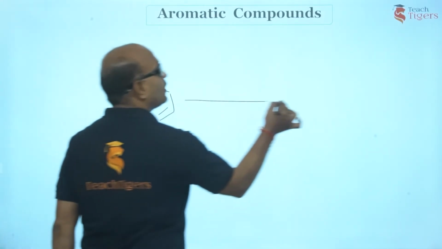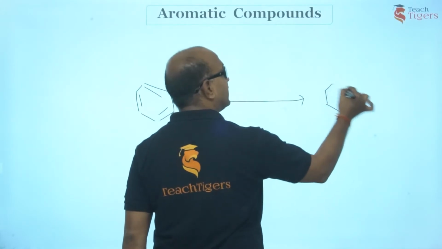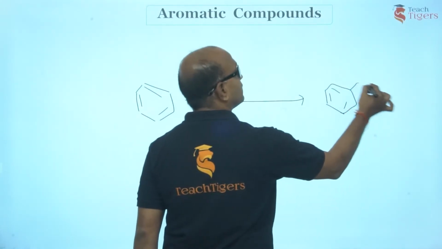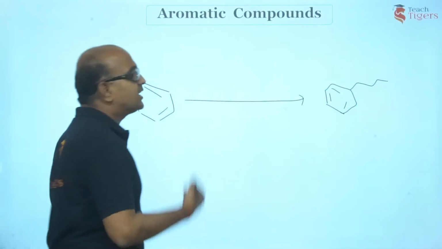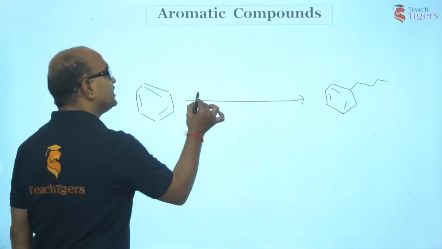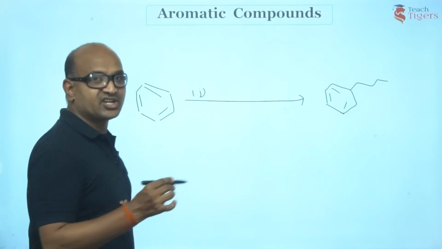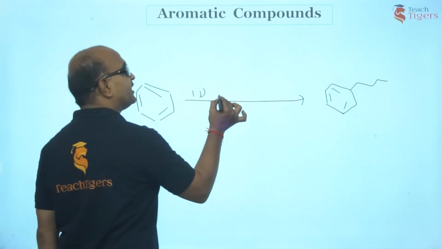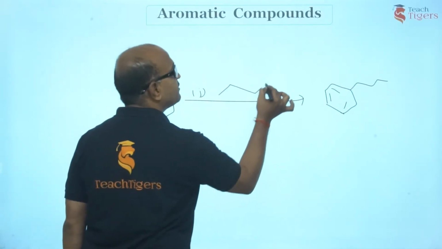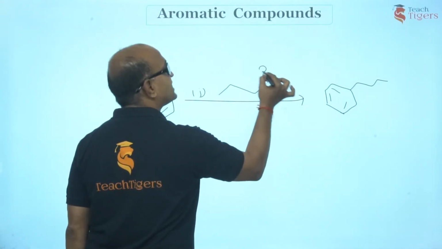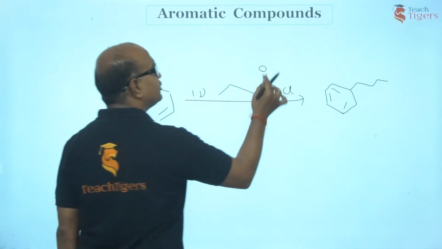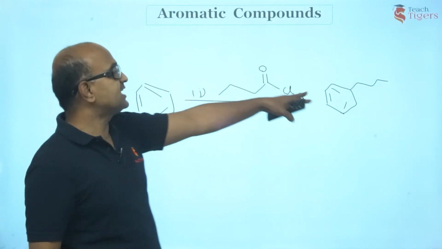Now I want n-butylbenzene. So I can't directly go for alkylation. Then what do I do, guys? I told you to perform acylation first. So I will take the acyl chloride, with 1, 2, 3, 4 carbons. This is the acyl product. You would be getting this acylbenzene there.